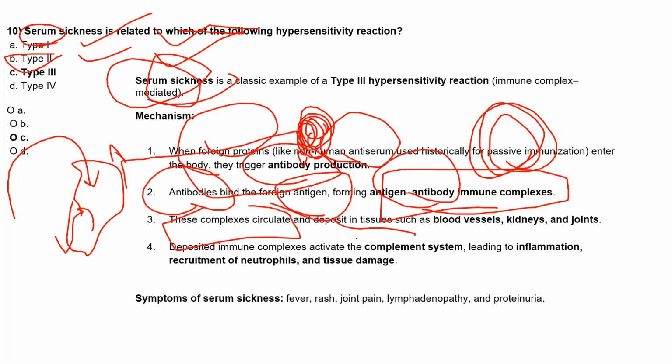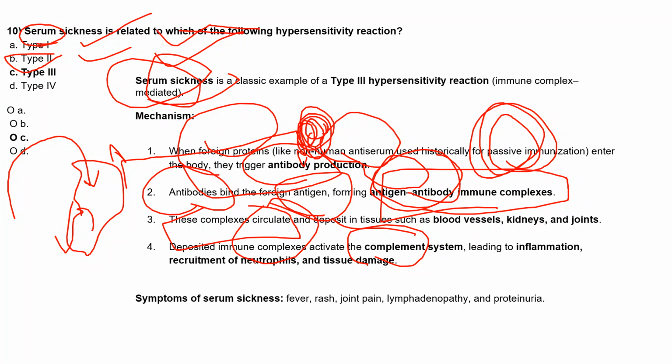Once they deposit, they activate the complement system, because our complement system acts as if there is a foreign material. It is actually part of the non-human antiserum, like the proteins given during vaccination, but with time some of it forms antigen-antibody complexes that circulate and deposit in the tissues.